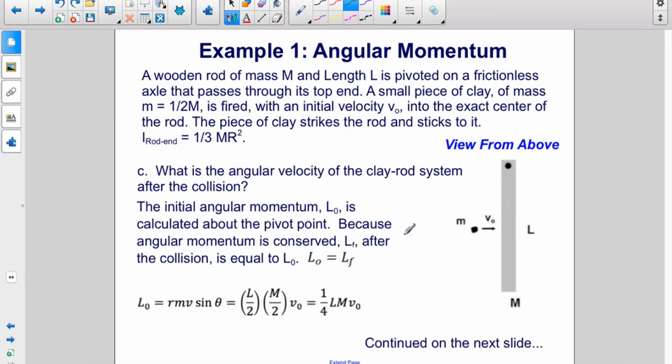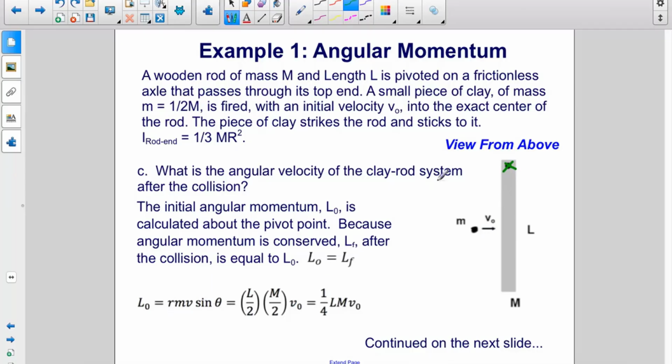Now let's go ahead and calculate the angular velocity of the clay rod system after the collision. The initial angular momentum, L0, is calculated about the pivot point. So initially, the rod's not moving at all. It doesn't have any angular momentum. However, the clay is moving. Therefore, it has angular momentum. And remember, when something is moving in a straight line relative to some other axis of rotation, you use this equation, r m v sine theta.